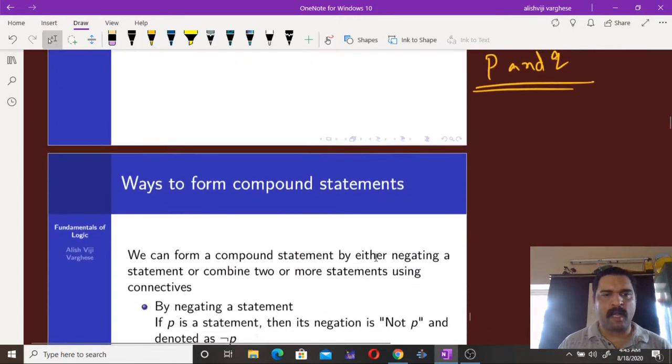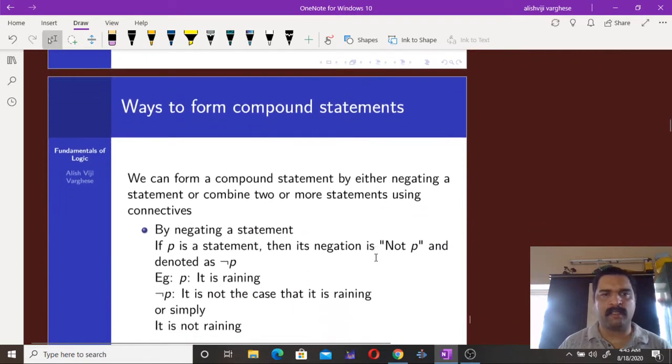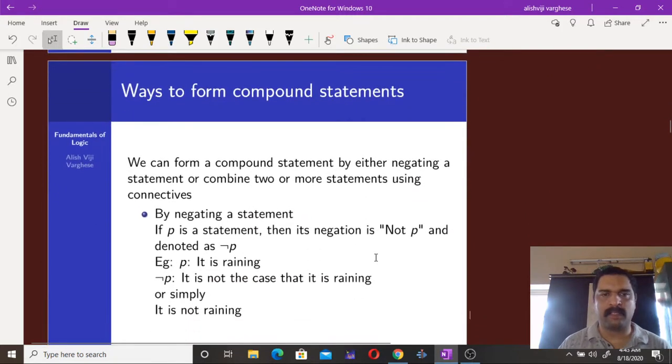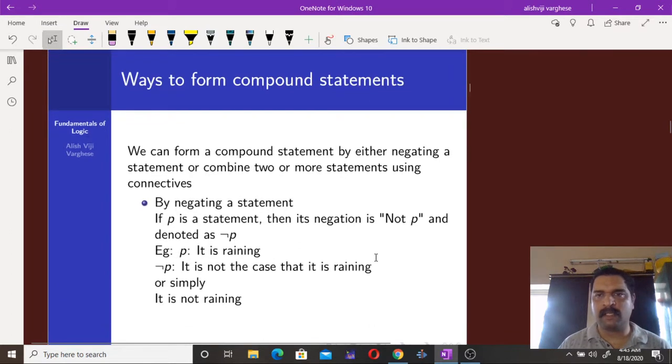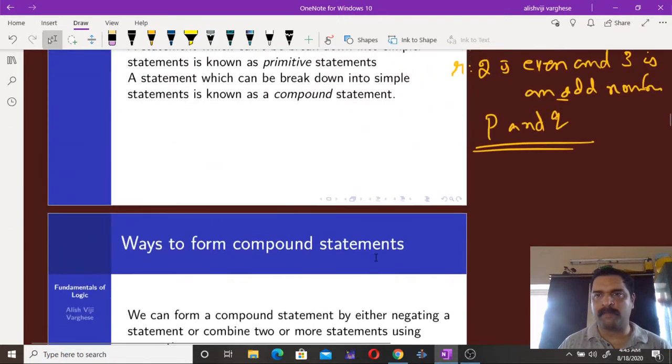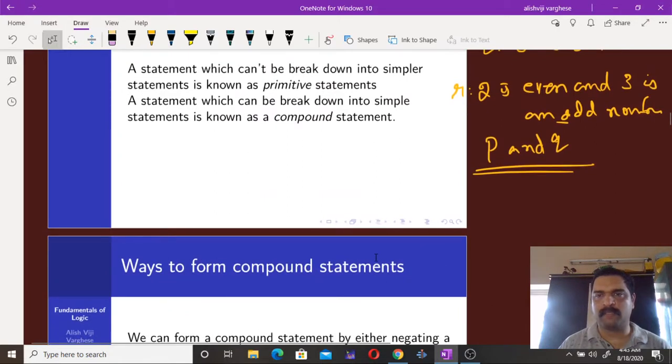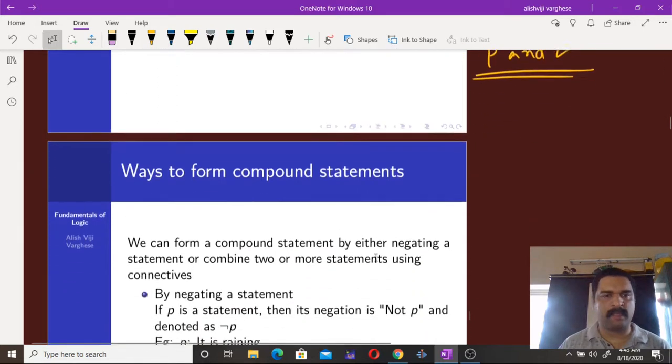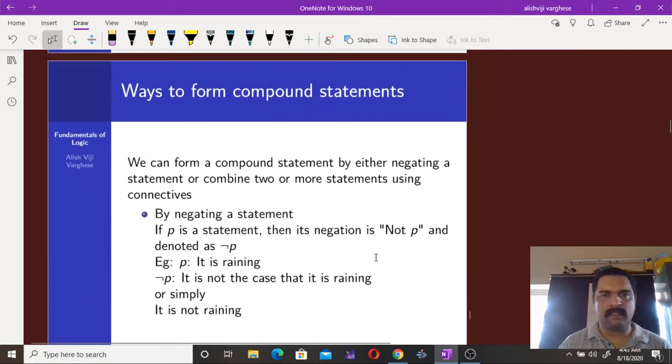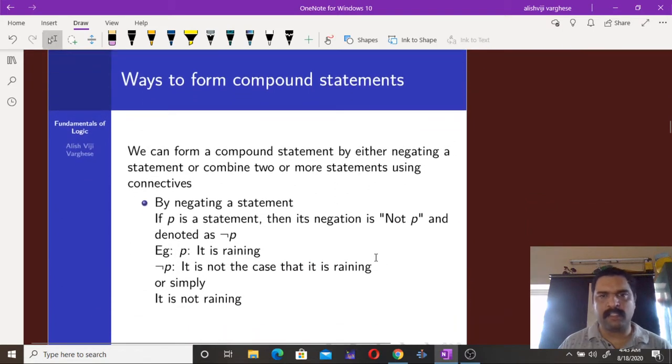Now, how can we obtain a compound statement from primitive statements? We saw one example here of how we can obtain a compound statement. If P and Q are two primitive statements, then we can write P and Q. That's one method of obtaining a compound statement. There are a few methods by which we can obtain compound statements.